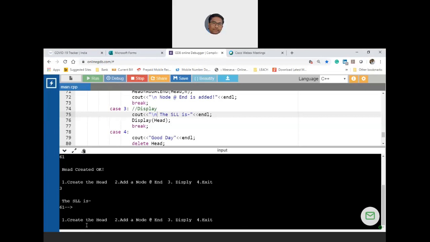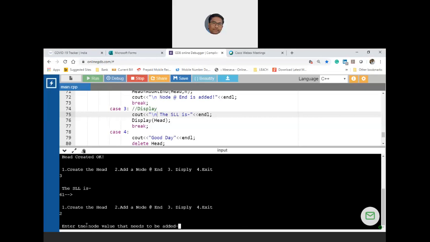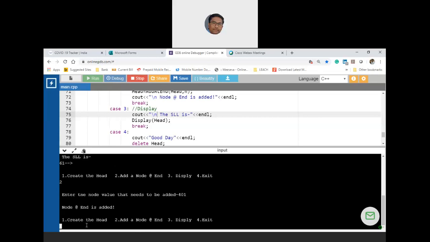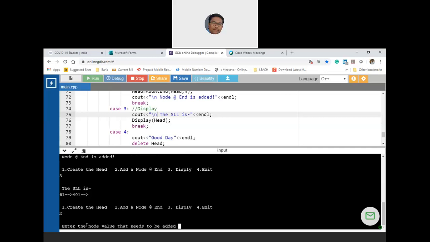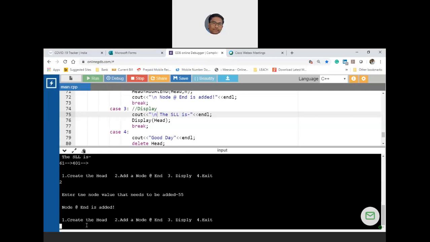Now again I'll add the node, let us add maybe 401. Enter the node value that needs to be added. Node at the end is added. Now let me again display, which is 3. So 61 and then 401. Now let me again add another node. Let us add maybe 55. Node is added. Now let me again display 3.